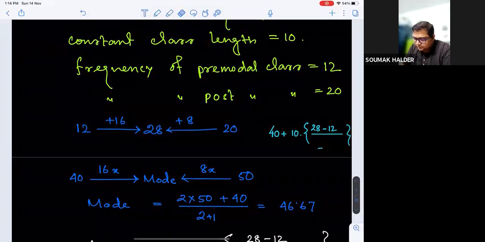Or in particular, I can write the denominator as 16 plus 8. These were the two differences supposed to appear in the denominator.